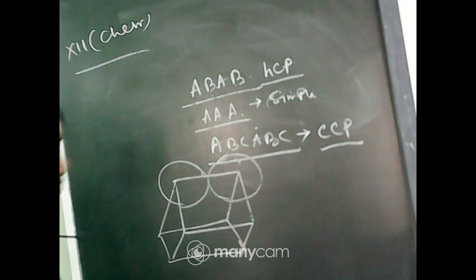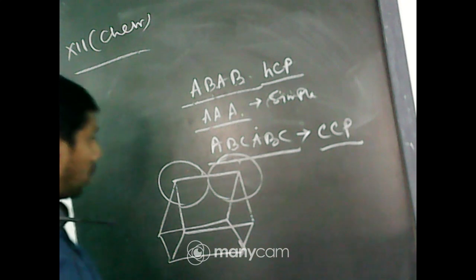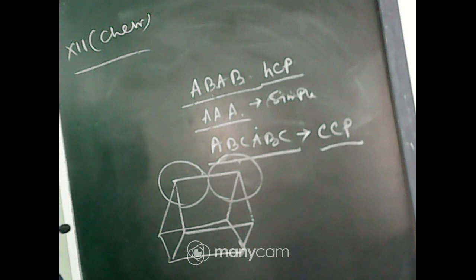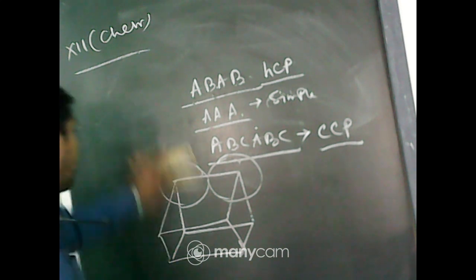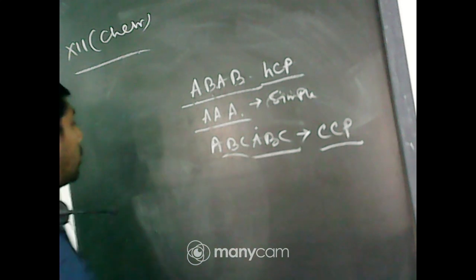Sphere means the lattice point. So this will work when we calculate the packing efficiency or the number density of the octahedral or tetrahedral holes. Okay, so you should remember that.